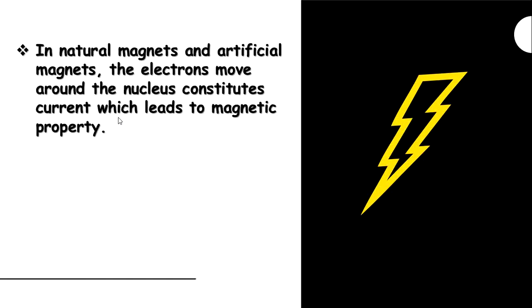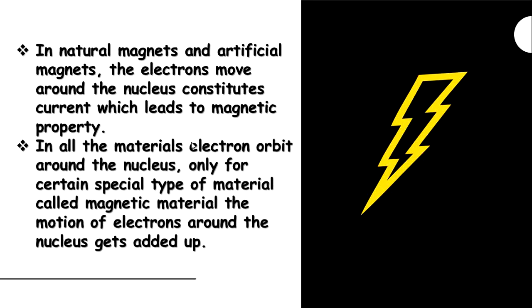In some materials, the motion of electrons around the nucleus gets added up, and as a result we have a permanent magnetic field. Such materials are called magnetic materials.